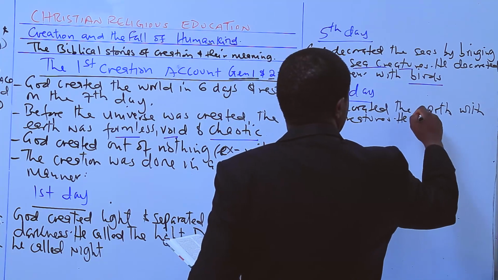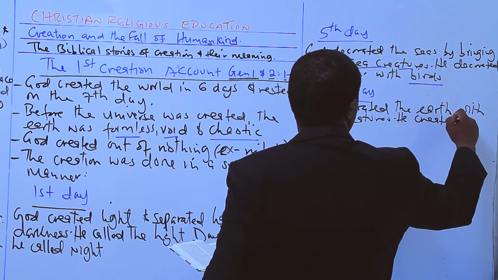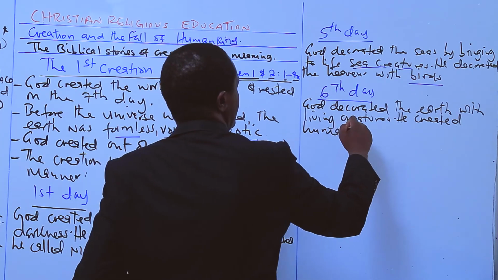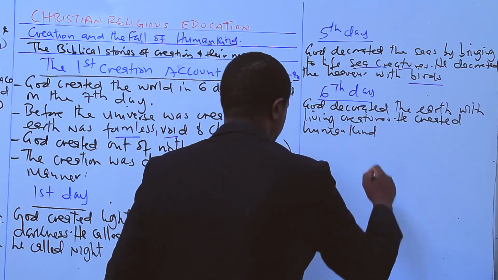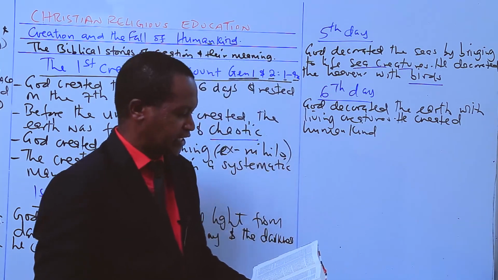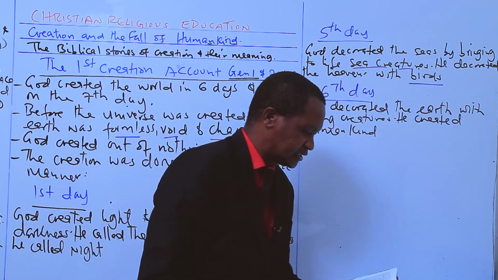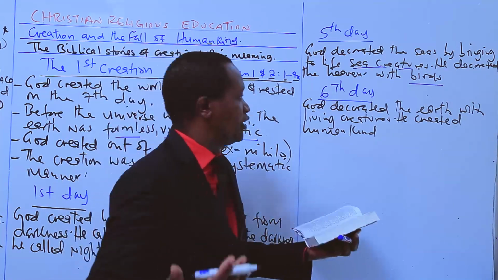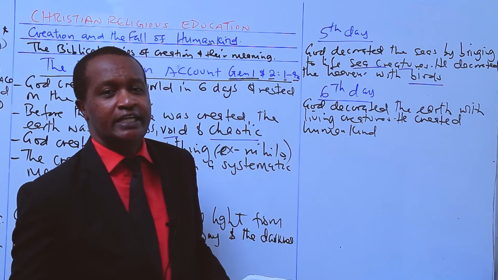He created on the same day humankind. He created human beings. Okay? God created human beings. He created humankind on the sixth day.